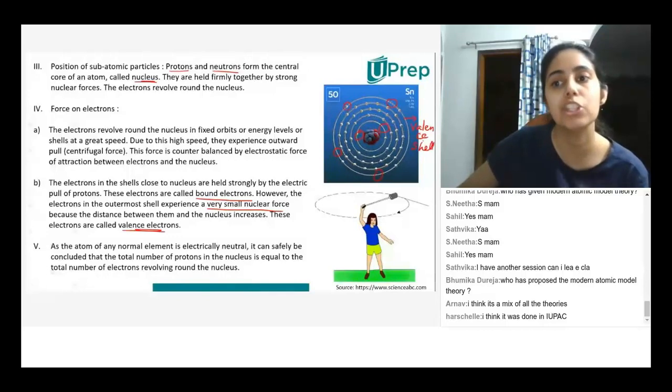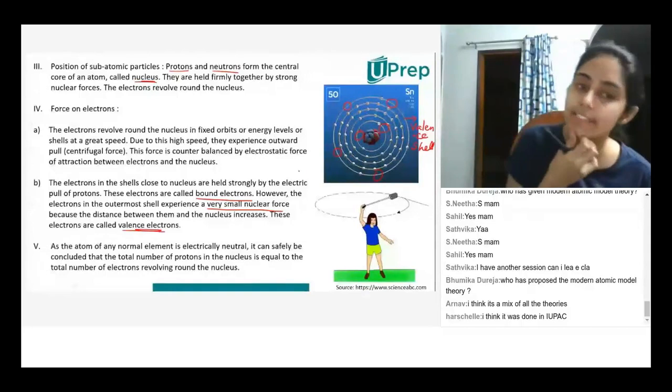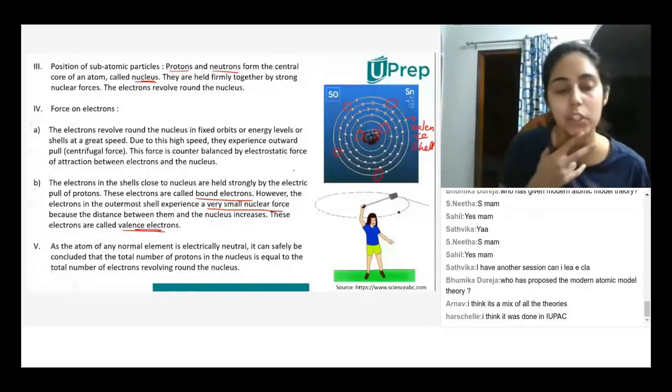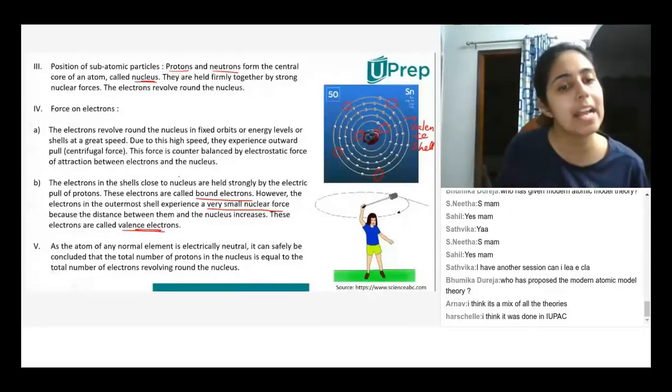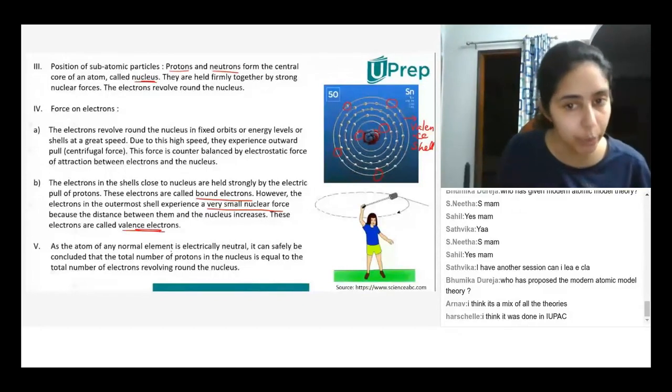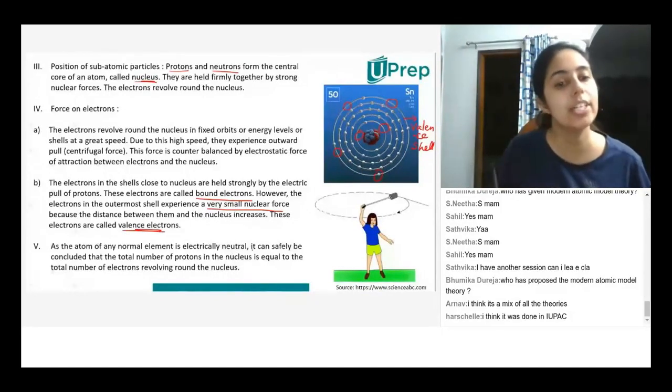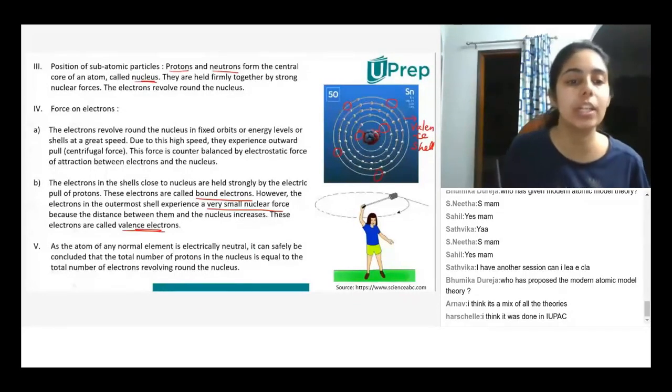Alright, so the outermost shell is also known as the valence shell, and the electrons present in the valence shell are called valence electrons. Now, as the atom of any normal element is electrically neutral, it can be safely concluded that the total number of protons in the nucleus is equal to the total number of electrons revolving around the nucleus. What does this mean?